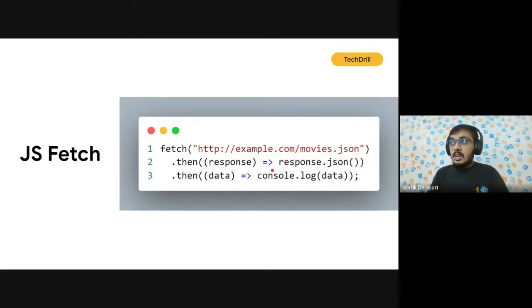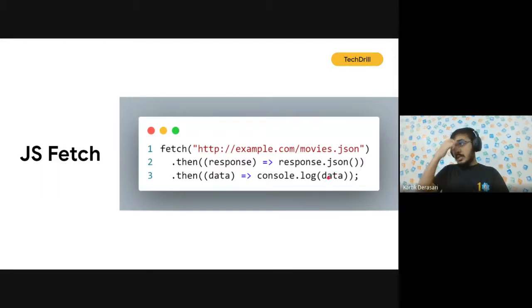So we saw arrow functions. Here you can see arrow functions. Here we have response as the parameter, and now what we are doing is getting the data from the JSON format to a different format. We are converting the response to JSON, and then we are passing a data parameter, and we are simply logging the data. So here now you can see all the data in your console.